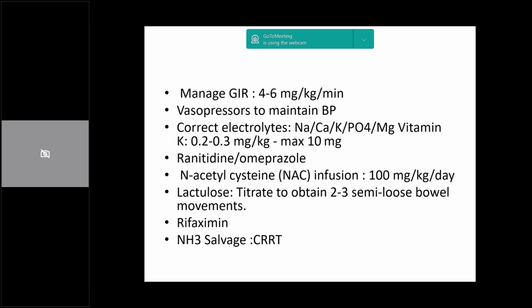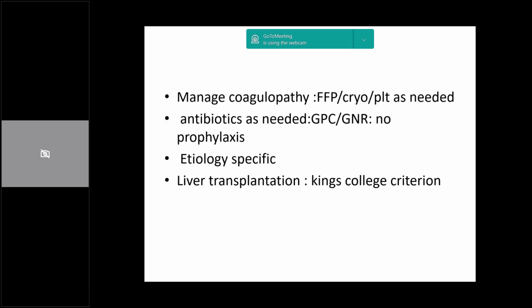Fine. Then rifaximin some people give because it's a non-absorbable antibiotic, and to decrease the gut microbial load it can help. And ammonia salvage by doing CRRT by whichever means, it might be continuous venovenous diafiltration or continuous venovenous hemofiltration, we may need to use.